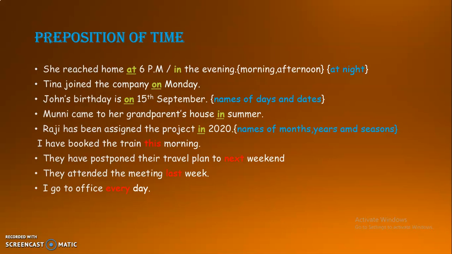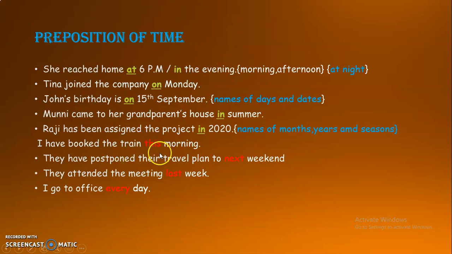Next, Munni came to her grandparents' house in summer or in 2020. The preposition in is used for the names of months, years and seasons. In summer, in winter season, or in 2001. But there are a few other exceptions.